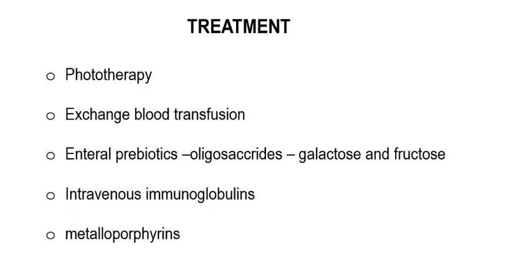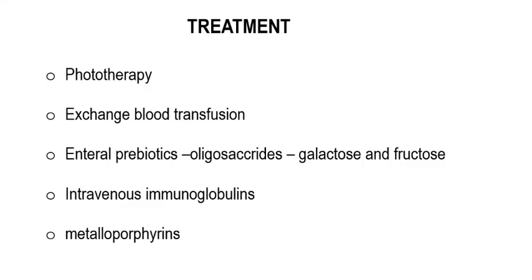And enteral prebiotics, it was seen that these reduce the enterohepatic circulation and thus reduce the bilirubin overload. Intravenous immunoglobulins are also recommended in some studies, that IgGs can be given and they reduce the bilirubin level in the blood.